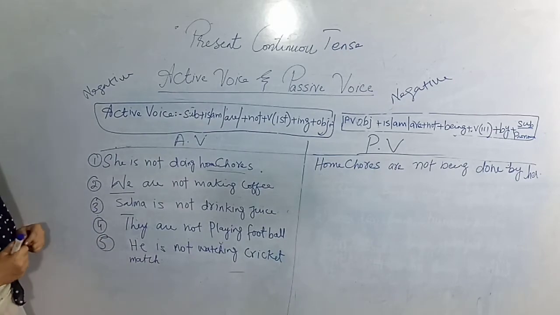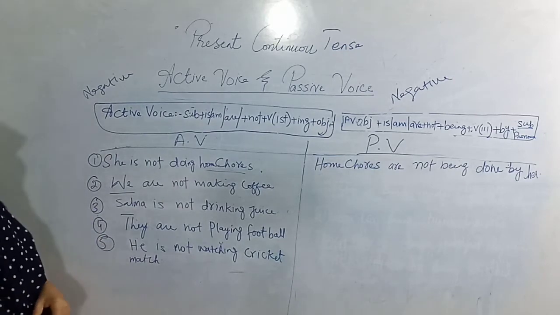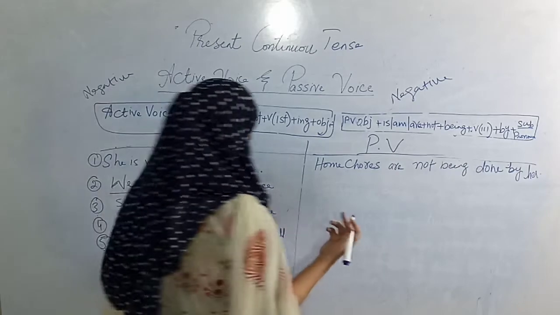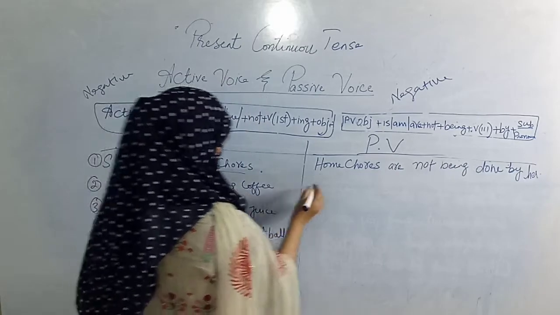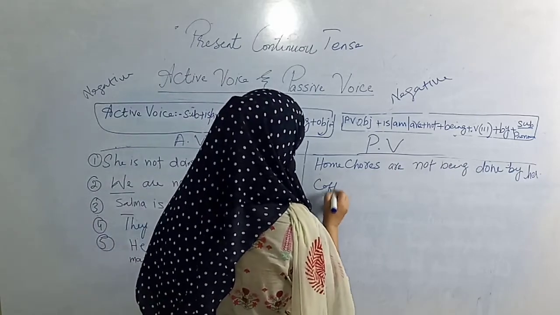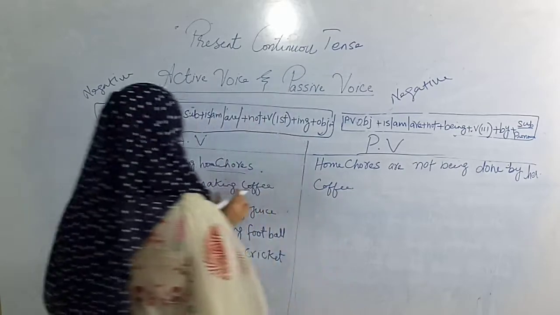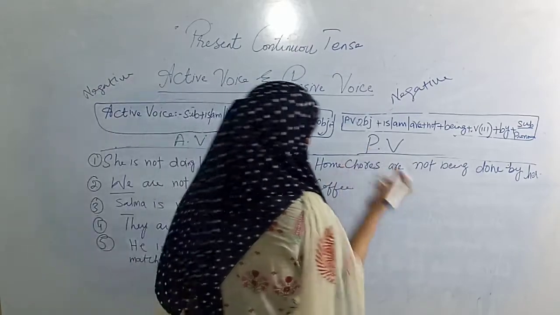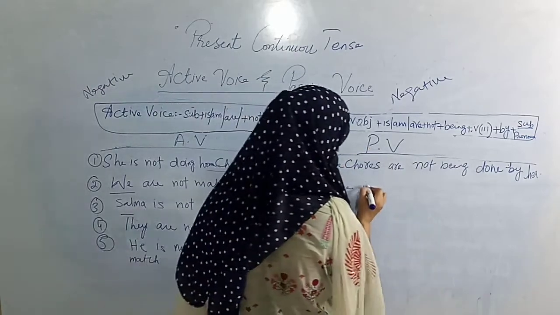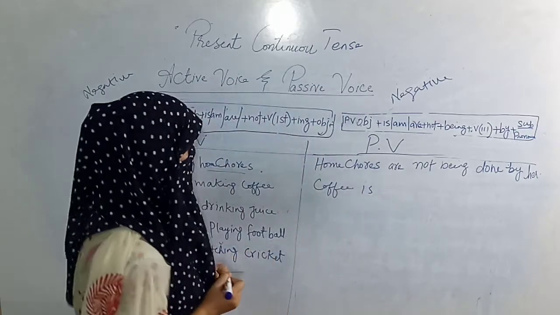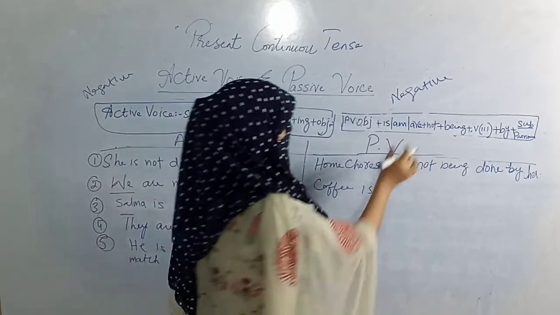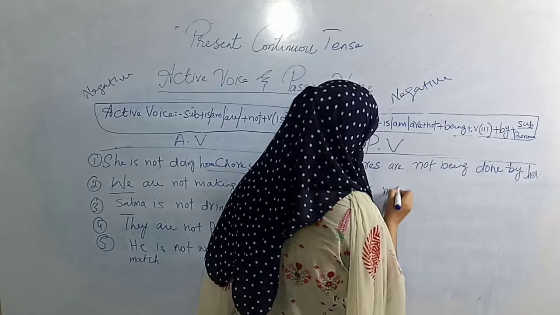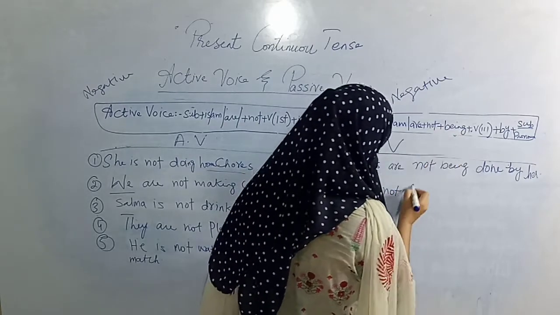The second sentence is we are not making coffee. Okay, we are not making coffee. The coffee is the object, so the coffee will come first. Coffee is a singular object, so you have to apply is here. Coffee is, then not because this is negative. Being